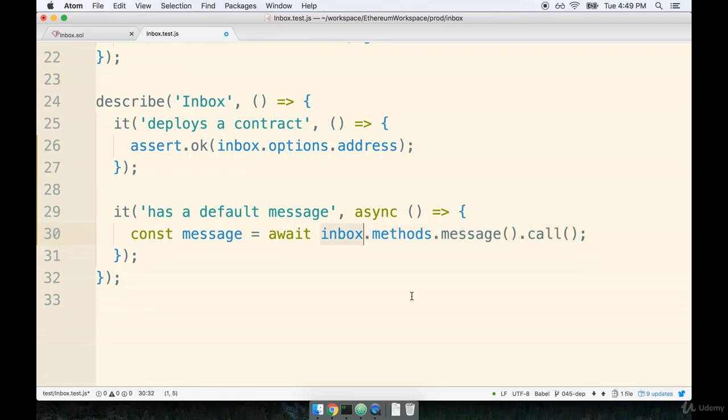I think that's clear enough. This is an instance of the contract. It's a JavaScript object that represents the contract that exists on the blockchain. Our contract has a property called methods. Methods is an object that contains all of the different public functions that exist in our contract.